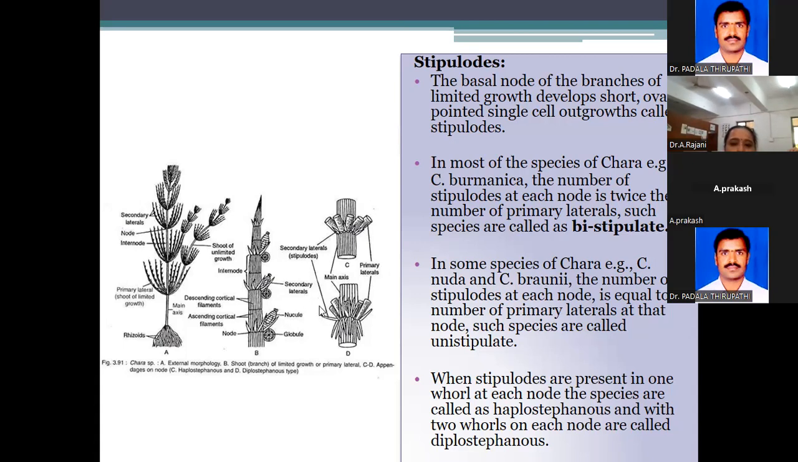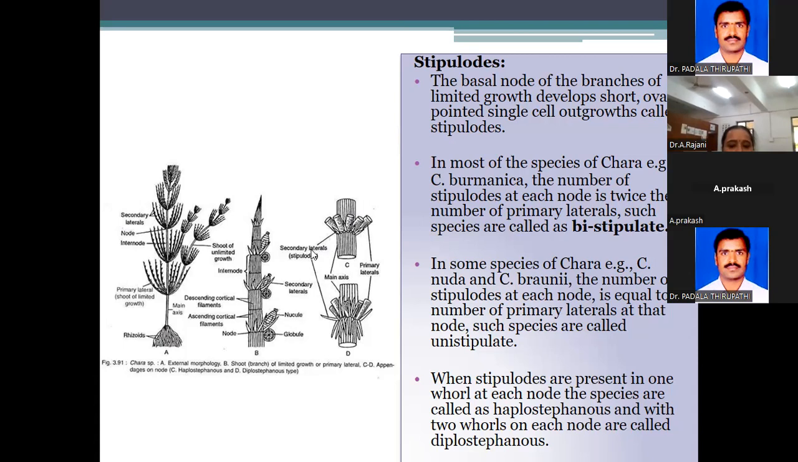Then the basal node of the branches of limited growth develops short, pointed, single-celled outgrowths, which are called the stipulodes. Chara species, many species are there. When the stipulodes at each node are twice the number of primary laterals, that species is called bistipulate. In some species of Chara, like Chara nuda and Chara braunii, the stipulodes at each node are equal in number to the primary laterals. Such species are called unistipulate.